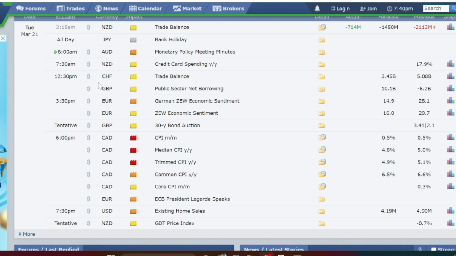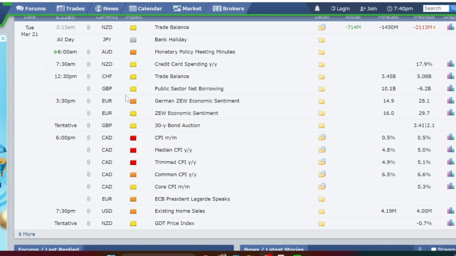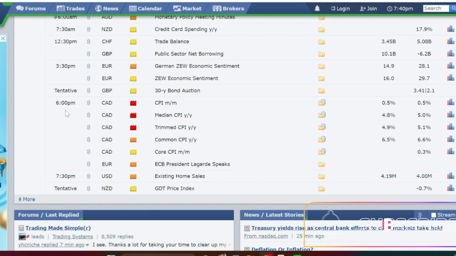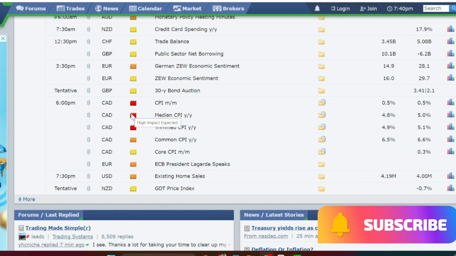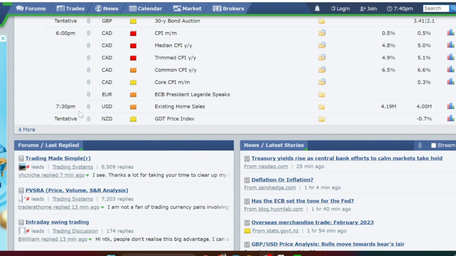So when we look at the economical events planned for today, March 21st, Tuesday, we have Japanese bank holiday. At 6 AM we have medium impact news planned for Australian dollar related currency pairs. At 3:30 PM we have medium impact news planned for euro related currency pairs. Then at 6 PM we have high impact news planned for Canadian dollar related currency pairs. Then at 7:30 PM we have medium impact news planned for US dollar related currency pairs.